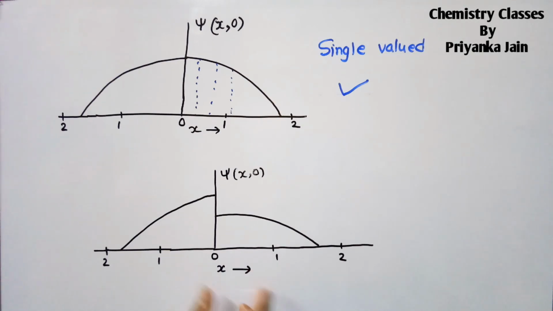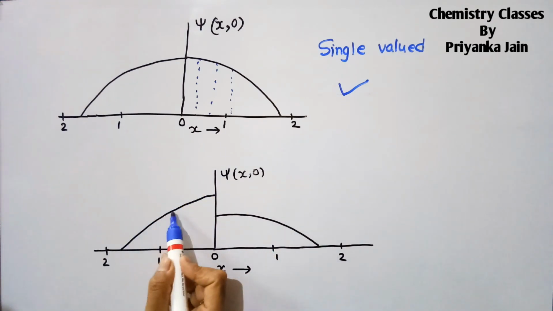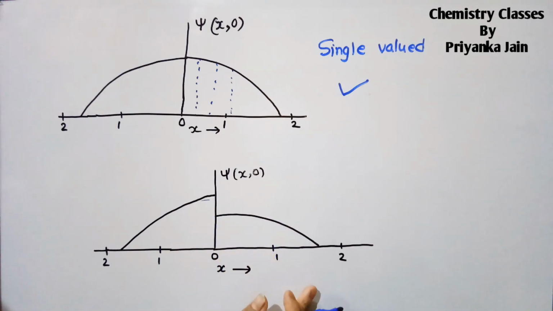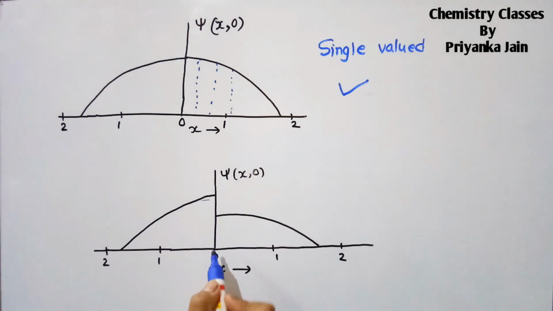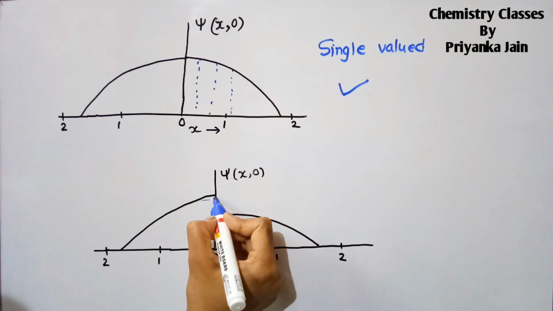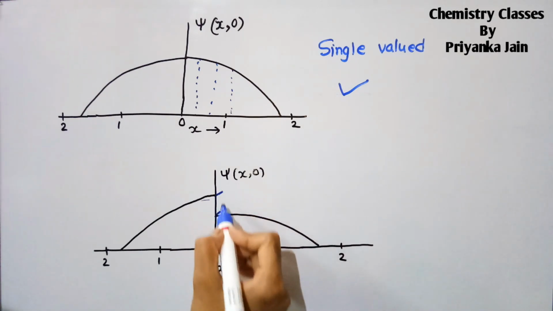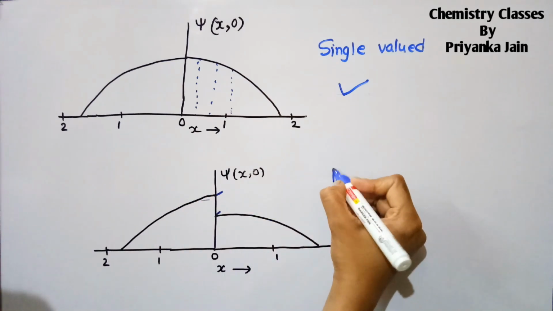In this case, these are the values of x and these are the values of psi, right? Now you can see this is a discontinuous graph. Another thing is, when the value of x is 0, one value of psi is this and another is this. It means there are two values of psi for one value of x. So it is not single valued.